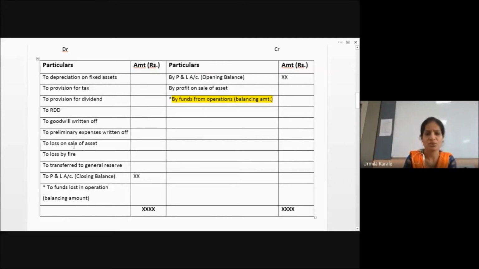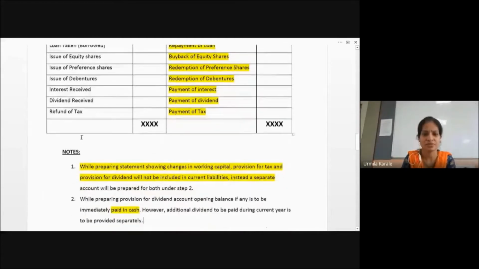Then any loss that you have got, तो ये loss है but on sale of asset है, it is not business related loss. That's the reason why again we are adding it back. Same way, loss by fire, not business related loss, adding it back. Not business related means not relating with the business operations. From here you will get only one amount, funds from operation. But all these amounts you will get after creation of the accounts. That's the reason why second step is very important. And last one, we have already discussed this.